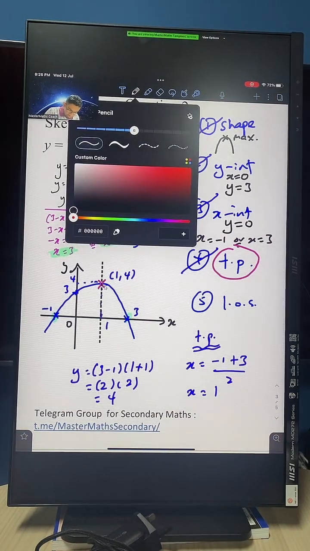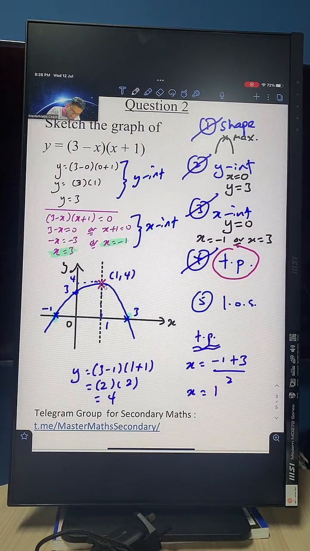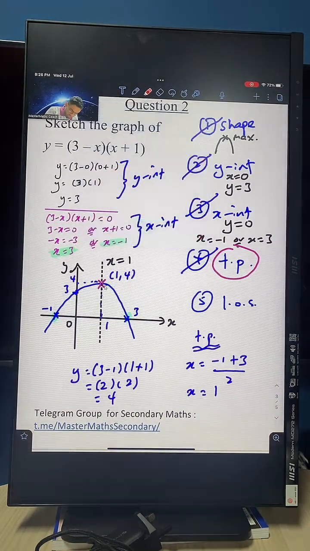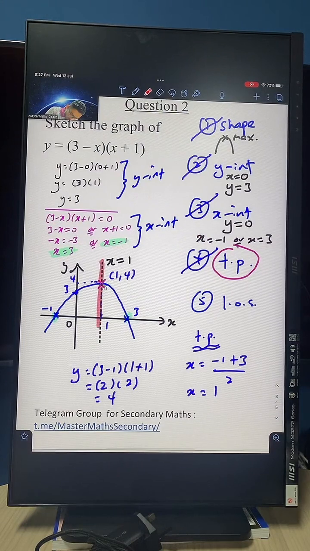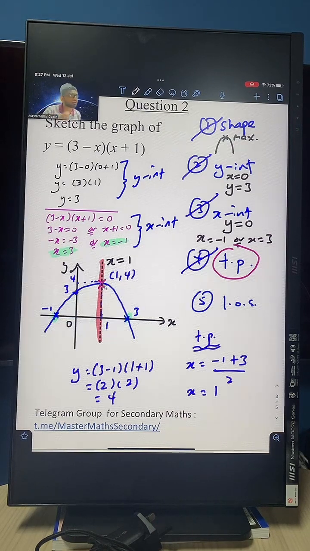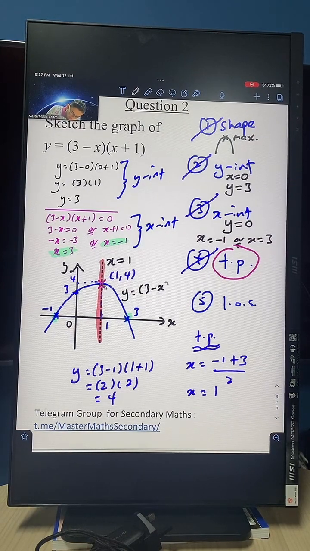So let me just highlight this to you guys. The line of symmetry in this case will just be x equals 1. That will be this red color. Let me highlight for you in bright red. That will be this red line here that cuts the curve into 2 equal parts. And don't forget, at the end of the day, you got to label your graph. Every graph should have a name, every equation should have a name as well. So we put y equals (3 minus x)(x plus 1). Settle.